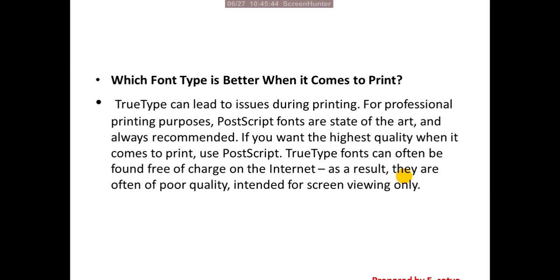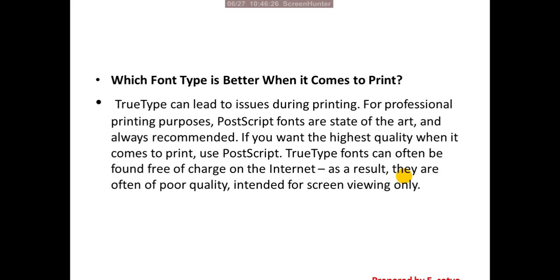Next, which font type is better when it comes to printing? TrueType can lead to issues during printing. For professional printing purposes, PostScript fonts are state of the art and always recommended if you want the highest quality. If you are expecting the highest quality in printing, you must use PostScript fonts. It maintains the same sharpness for both screen resolution and printing. If you want the highest quality when it comes to print, use PostScript.